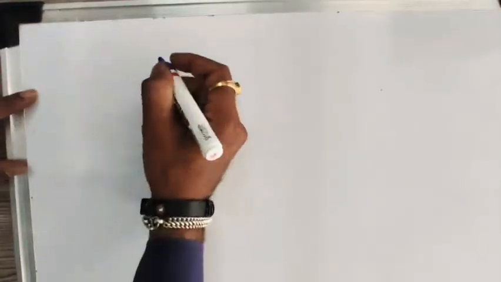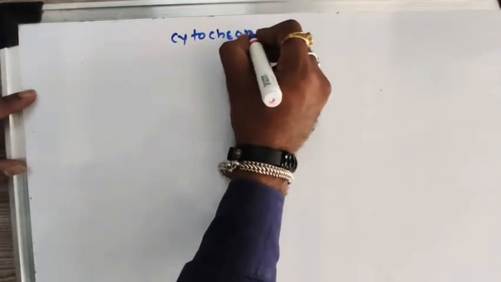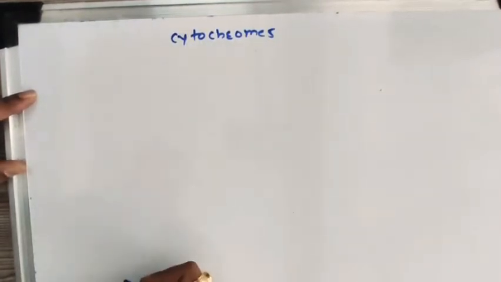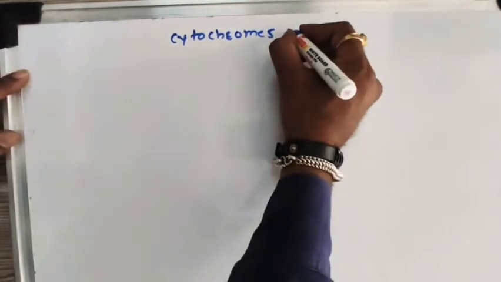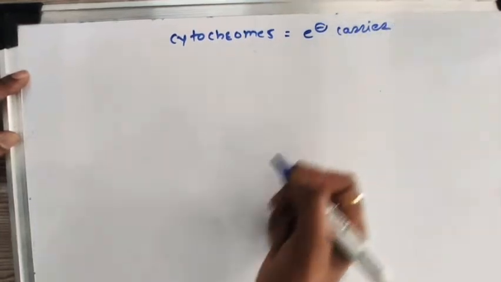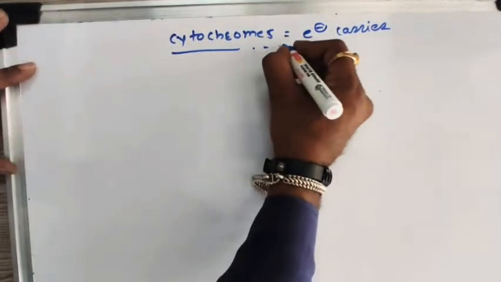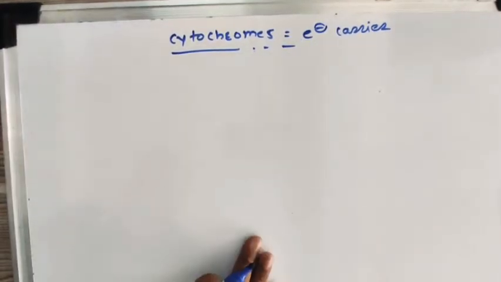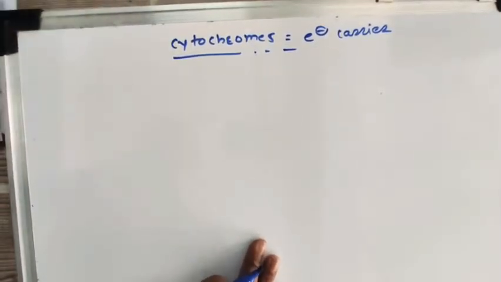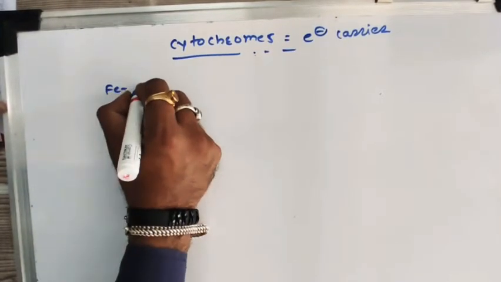So students, in this lecture we want to discuss cytochromes. If you think about the function of cytochromes, they are electron carriers. So let us take the general features of cytochromes. Cytochromes are ferrous containing proteins.